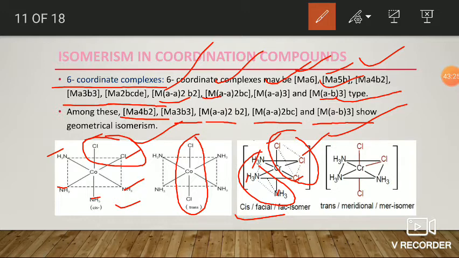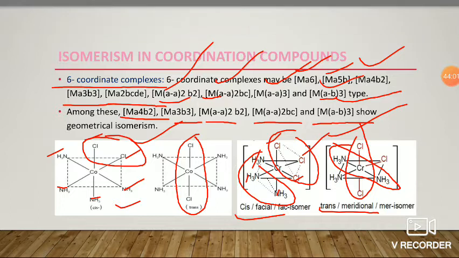If they don't occupy three corners of a trigonal face of the octahedron, it is generally known as meridional or mer isomer. Here it is also known as trans isomer because here two ligands are opposite to each other, either two chlorines or two nitrogens. So mer isomers or trans isomers, facial isomers or cis isomers. Okay, it is an MA3B3 type example.